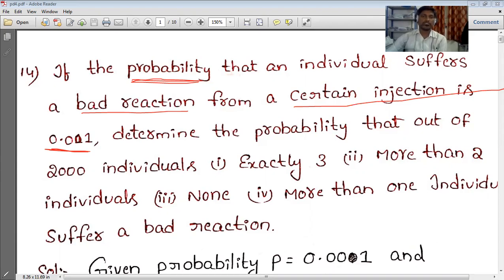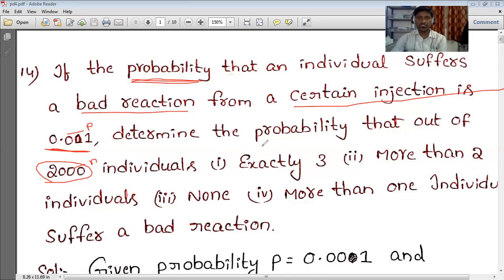0.001. Next, determine the probability that out of 2000 individuals. The total number of individuals is 2000. So this is probability p, and this is the number of individuals n they give.